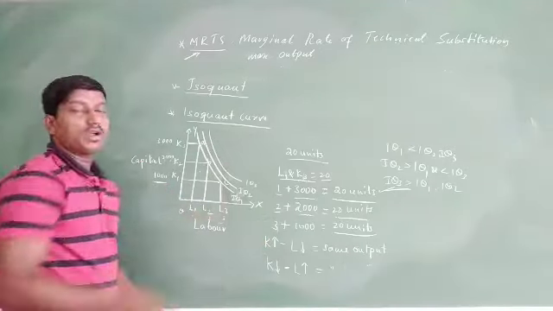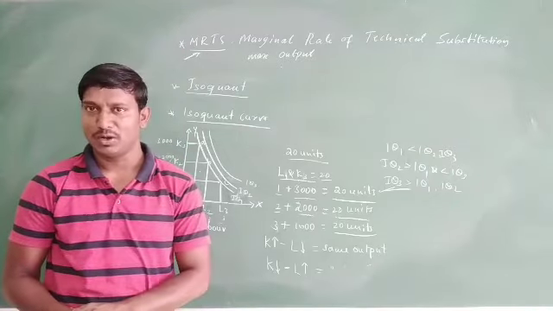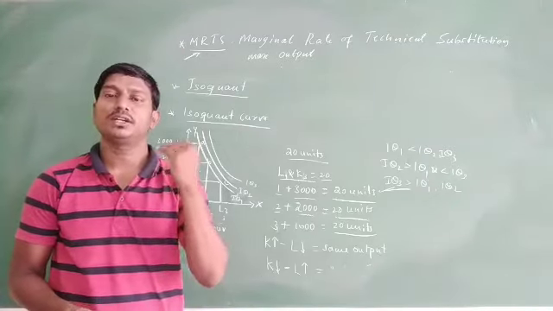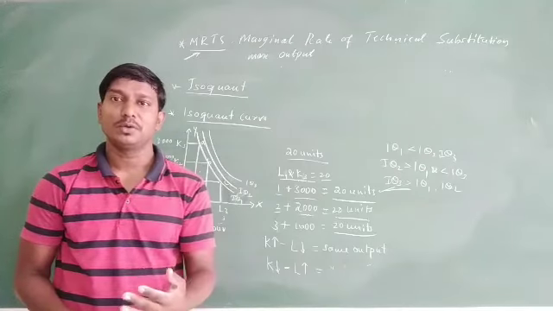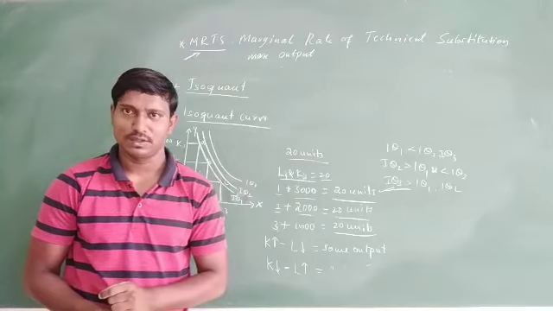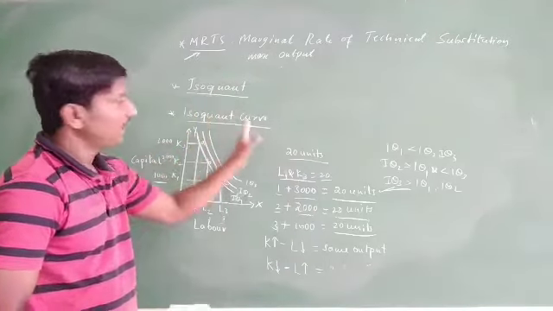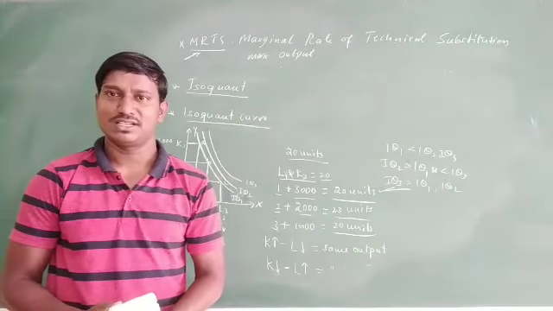So this is how the isoquant curve and its representation through the diagram show how we make different combinations in order to produce the same maximum level of output. Okay, I hope we have understood MRTS, isoquant and isoquant curve in detail.